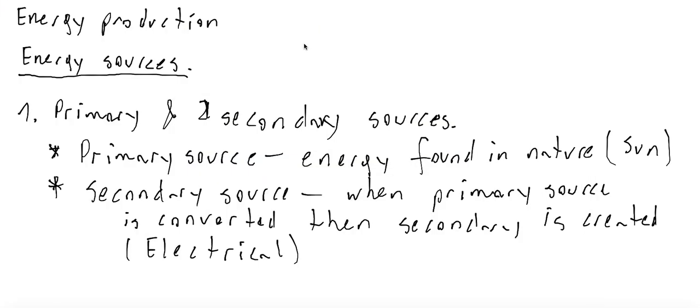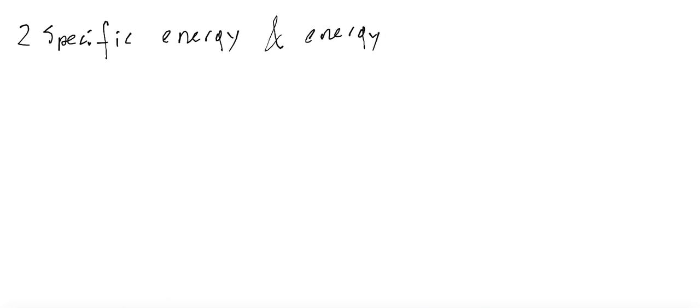Okay, let's write point number 2: specific energy and energy density. The meaning of the word specific is exactly the same as in thermal physics. So what is specific energy?